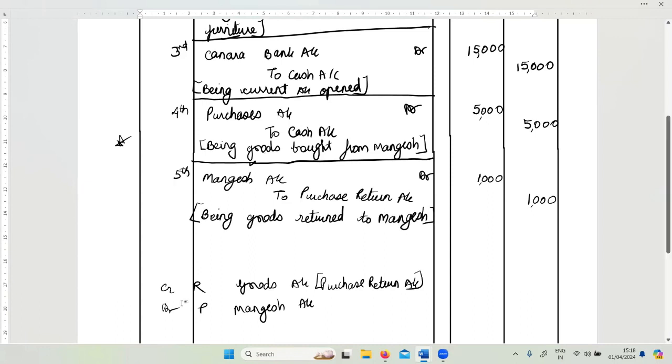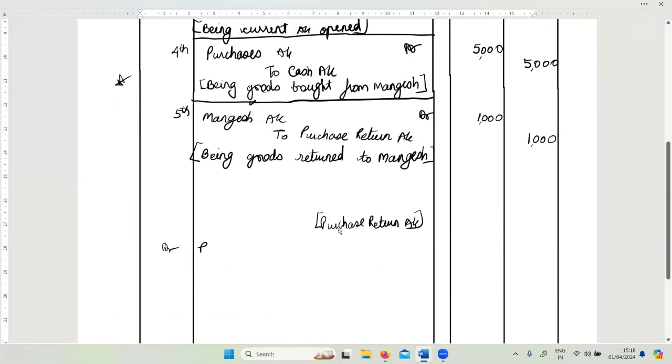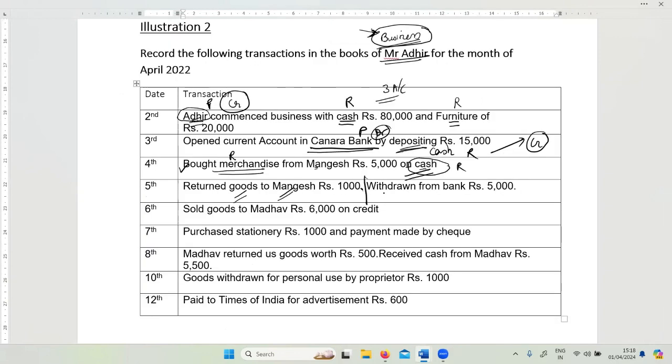Next. Now, next is on the same date, that is on 5th, we have another transaction where we are doing some transaction in the bank. If you can see on 5th, same date, but second transaction. In the question, you will see the second transaction here. I have noted withdrawn from bank 5,000. What do you withdraw from bank generally? It will be cash, right? So cash is one account and second account is bank. Now, what bank do we have? Canara Bank account. So instead of writing bank, I can write Canara Bank account also. That is fine. How much? 5,000. On which date? 5th.